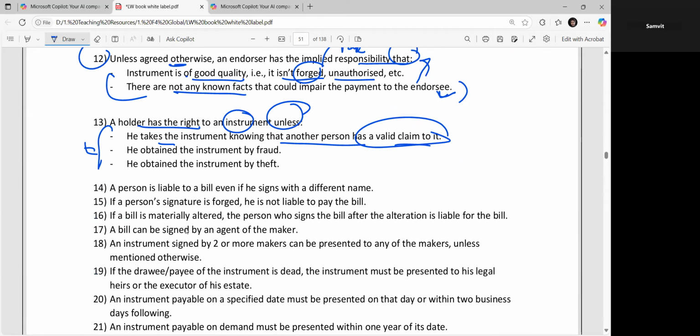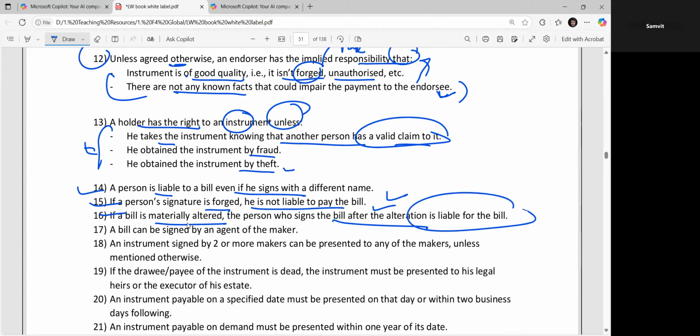He obtained the instrument by fraud. He obtained the instrument by theft. A person is liable on a bill even if it is signed with a different name. If a person's signature is false, meaning fake, he is not liable to pay the bill. If a bill is materially altered, the person who signs the bill after the alteration is liable for the bill, because once you made a bill and then alter it, whoever signs after the alteration becomes liable.